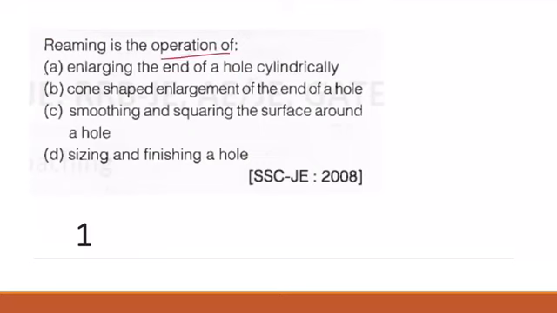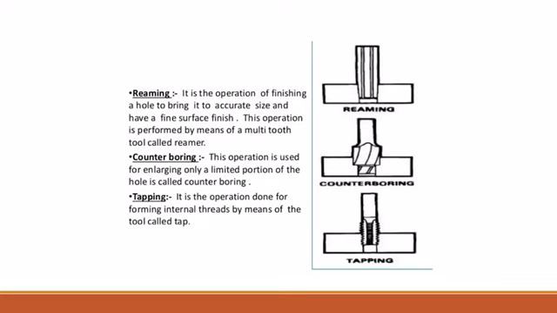Now reaming is an operation of. The correct answer is D. Sizing and finishing a hole. Now here you can see there is already a drilled hole, right? And here basically these surfaces need surface finish, and that's why reaming is used.